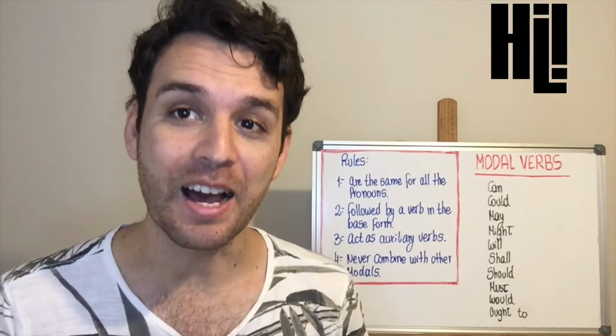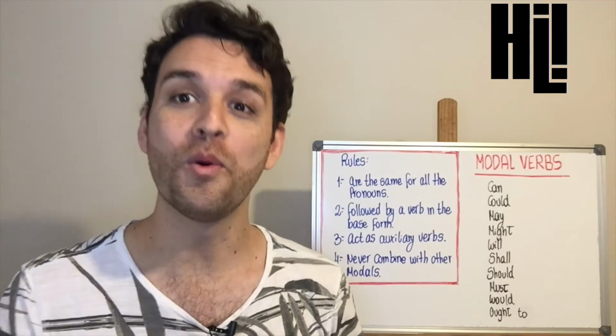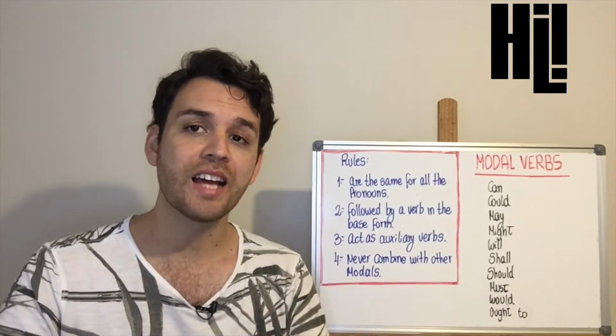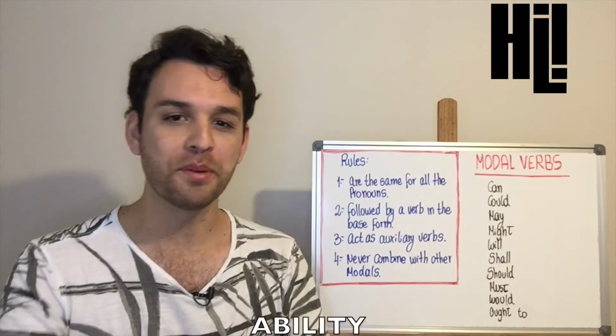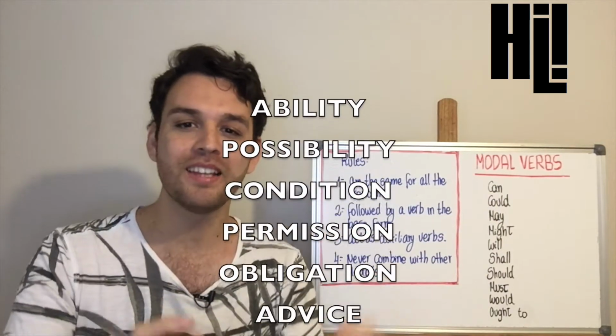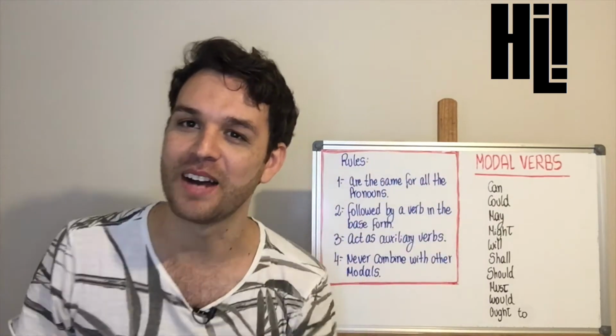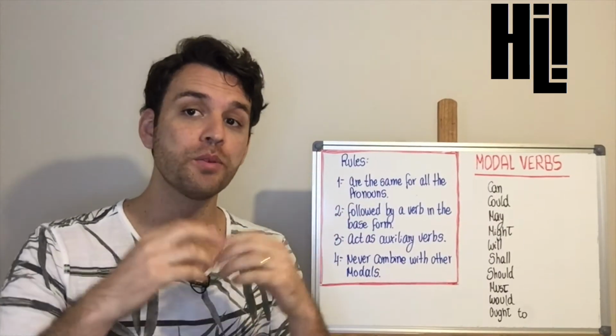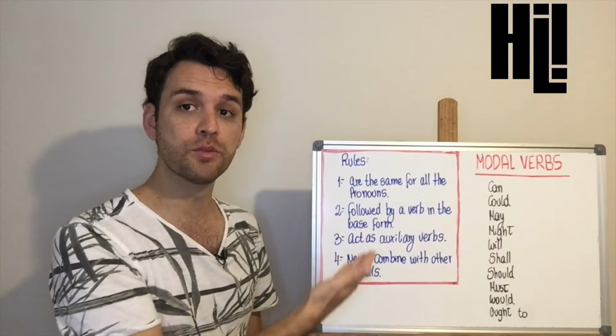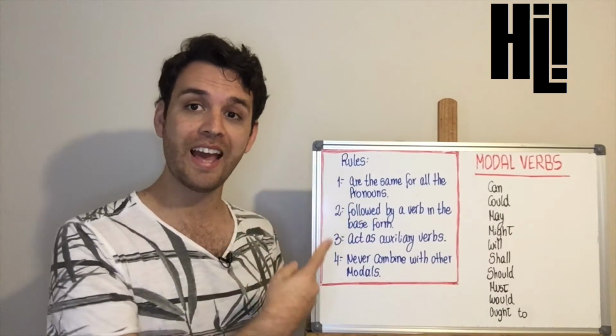Today we will find it out, because in this video we'll be talking about modal verbs. We use modal verbs to express a lot of things. For example, ability, possibility, condition, permission, obligation, and advice. Modal verbs are a group of verbs that need to follow certain rules. There are 4 rules they have to comply.